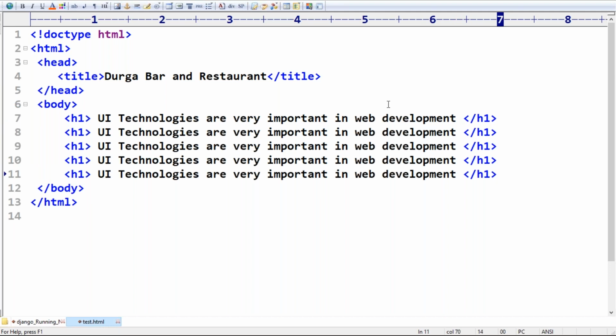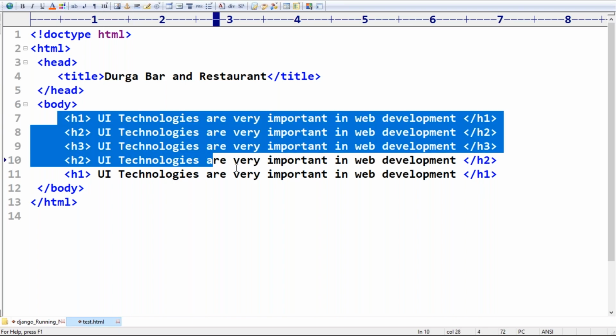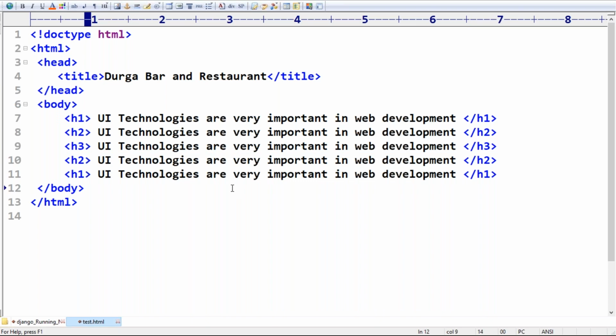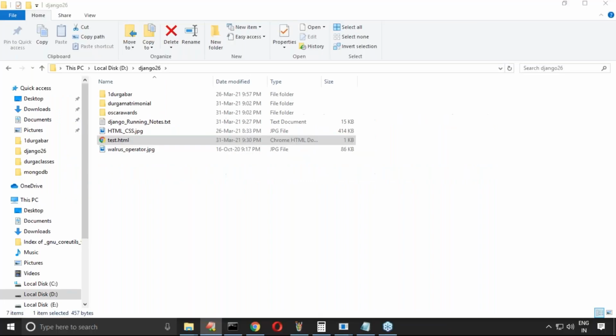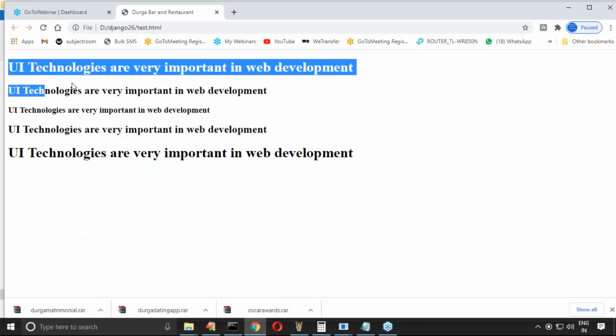Don't worry. Can you please confirm how many tags are available? Here h2, like here h3. Next h1, h2; let me close h2 and then h1. There are multiple tags here. Now if I execute and send the request for this, can you please open this test.html? Yes, this is the output I got.